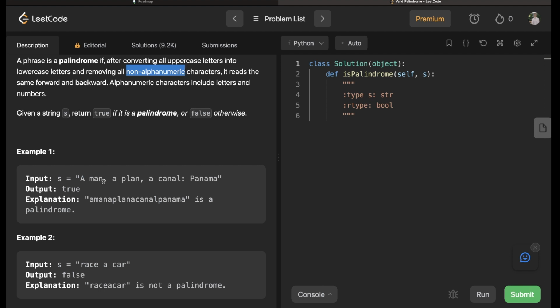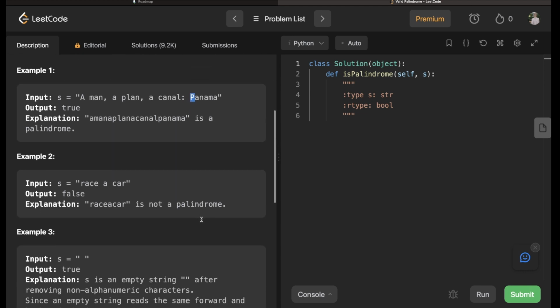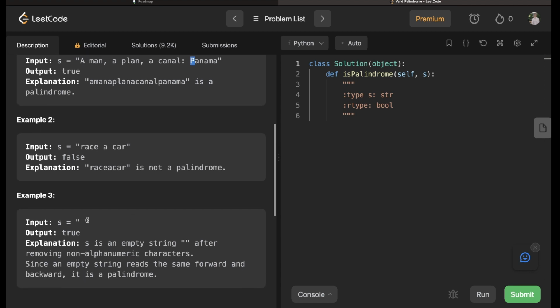So we ignored the commas, the spaces, the colon. And we ignored the casing. Got it. Race a car is not a palindrome because backwards it says rac e car. So not quite a palindrome. And it looks like they consider an empty string a palindrome in this case, because if you remove the space, it's just an empty string, and that's the same forwards and backwards.